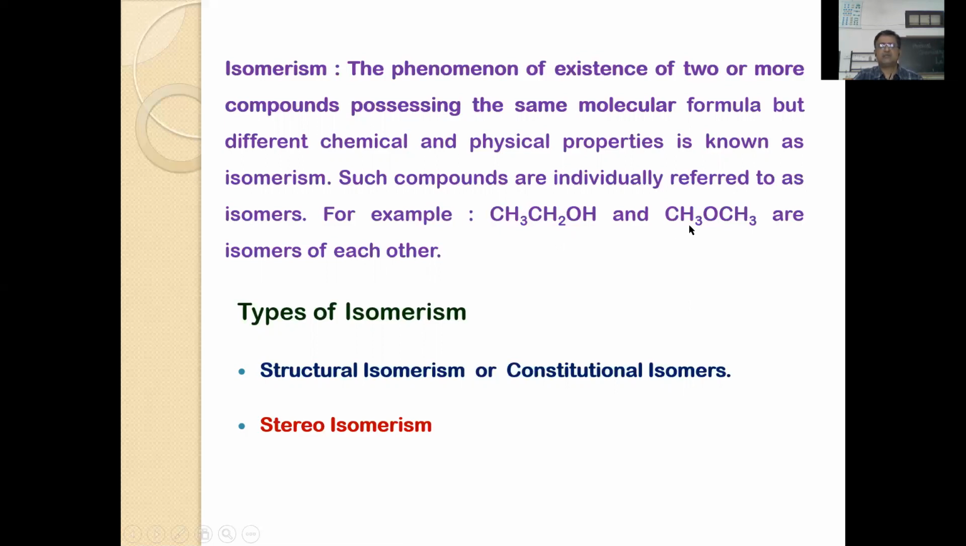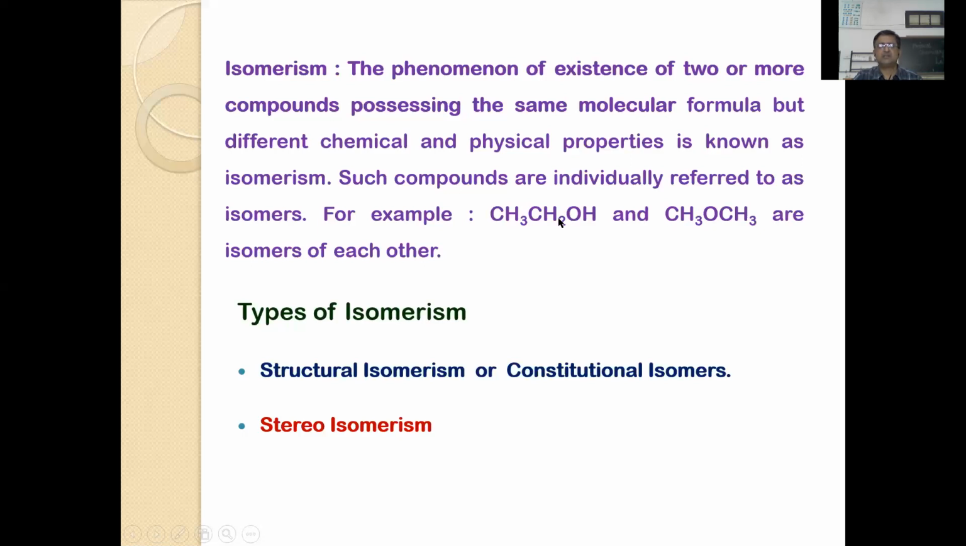So these two examples are given here. One is ethanol, that is ethyl alcohol. Another is dimethyl ether. These two compounds are isomers because both have the same molecular formula, that is C2H6O.